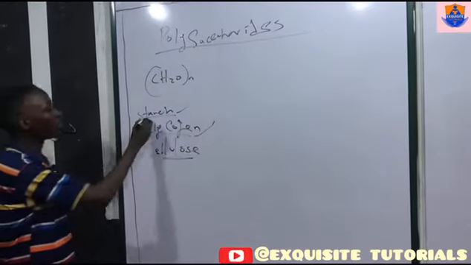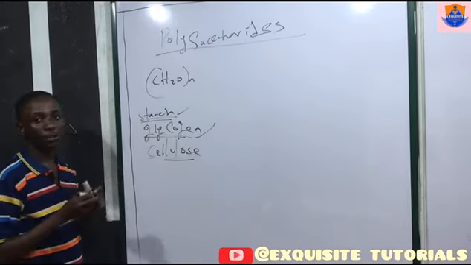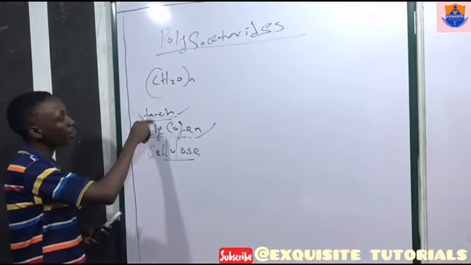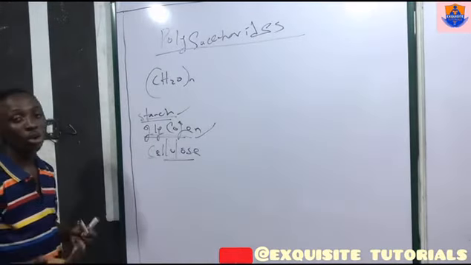Now starch as a polymer and glycogen as a polymer. When a polysaccharide is forming, there is usually the elimination of a water molecule.